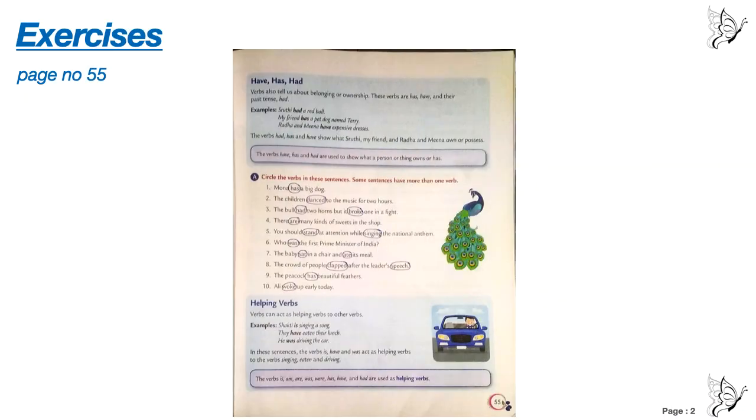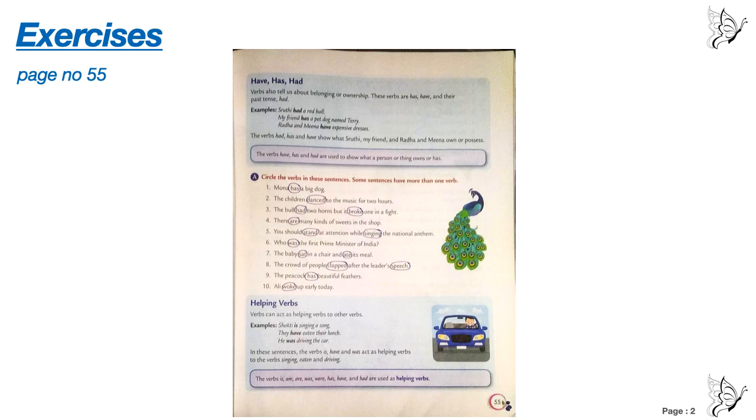In the next page, page number 55, circle the verb in these sentences. Some sentences have more than one verb. Number 1, Mona has a big dog. Circle has. Number 2, the children danced to the music for 2 hours. Danced. Number 3, the bull had 2 horns but it broke one in a fight. So circle had, helping verb, and broke is the main verb.